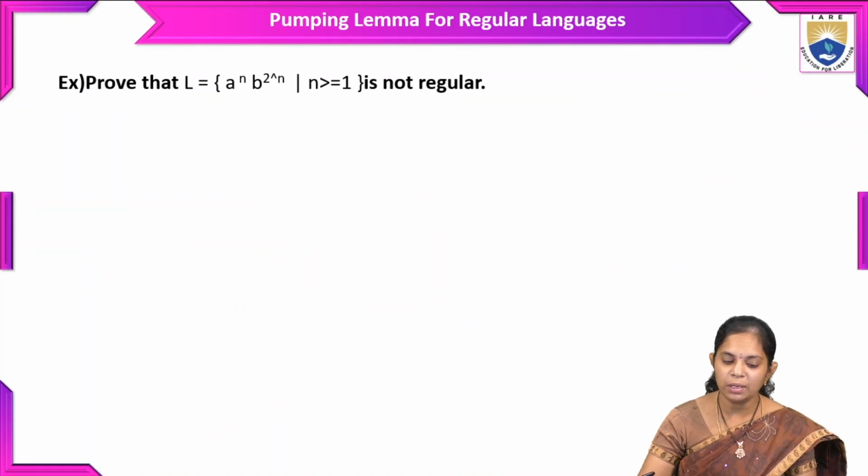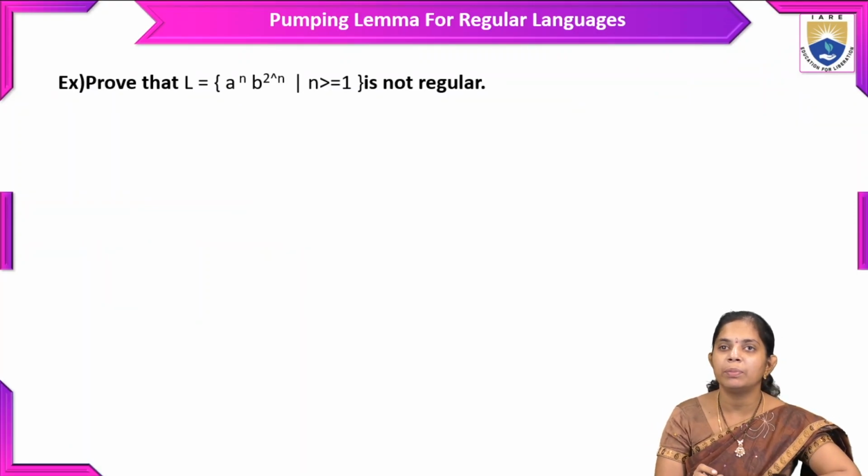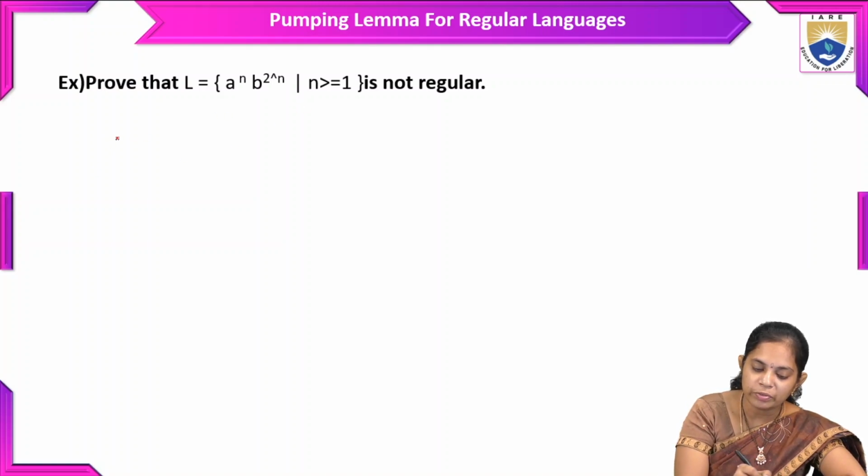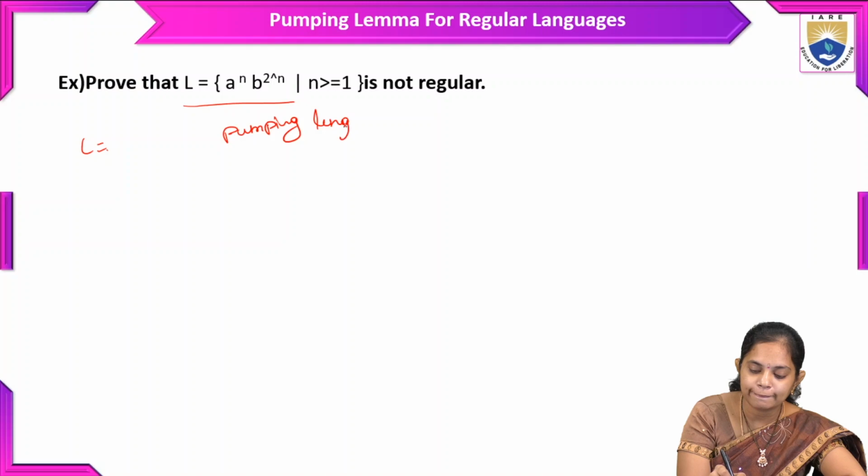And one more example. Take a power n, b power 2n. Let us assume we have this language with pumping length p. So according to the pumping length, a power p and b power 2p.